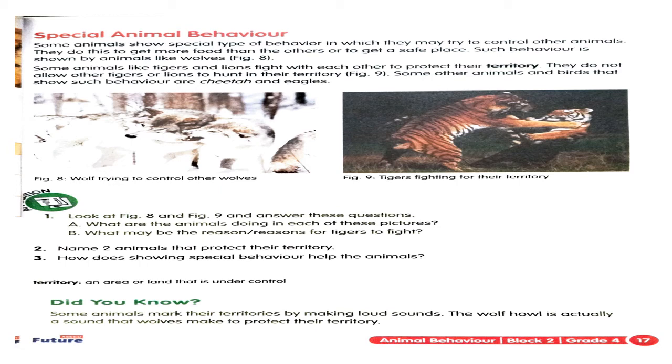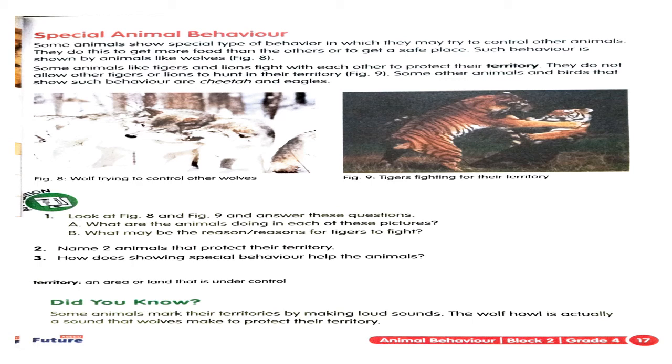Yes, children. So they show a special kind of behavior. That might be a fighting behavior, or you may feel it is trying to control the other animals when you see this picture. So this kind of behavior is known as special animal behavior, and you can find such behavior in animals such as wolves, tigers, cheetahs, eagles, and so on.